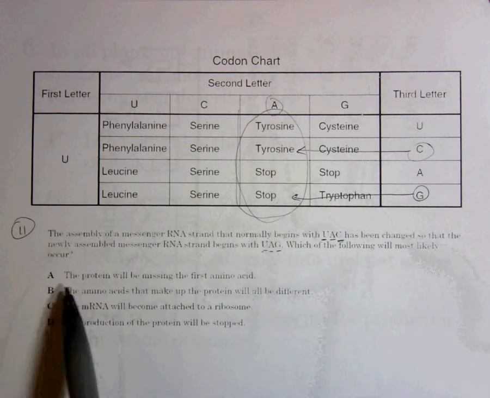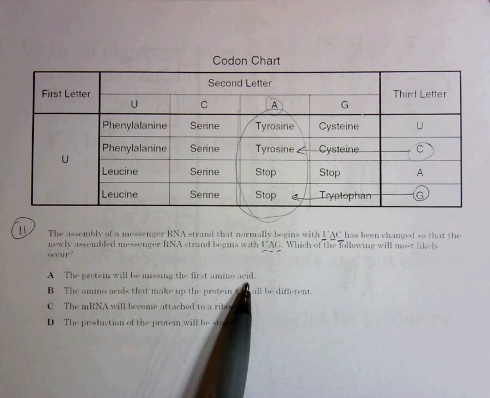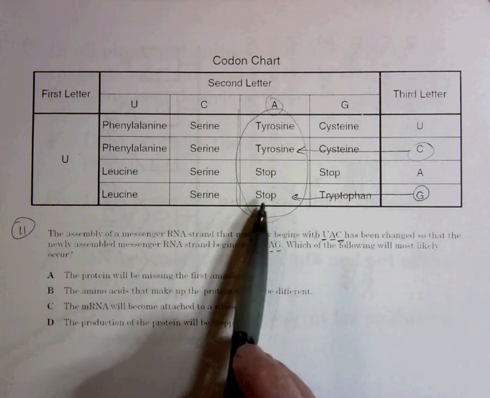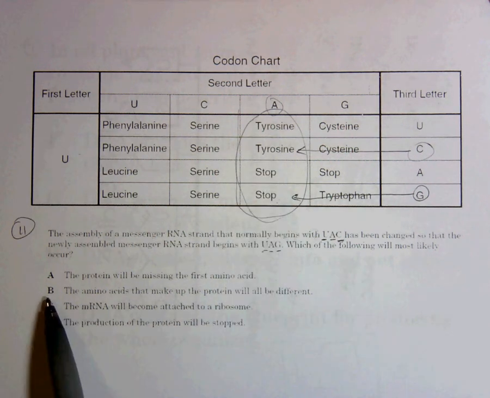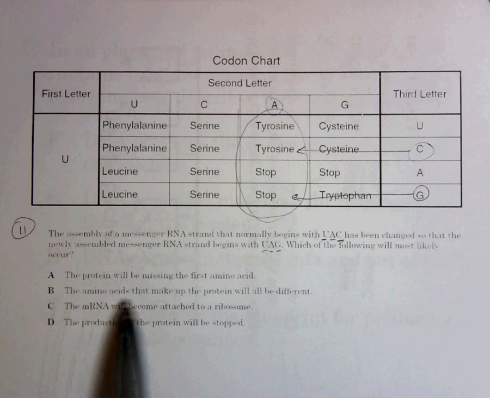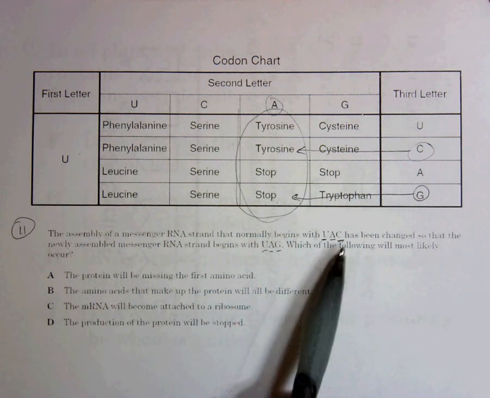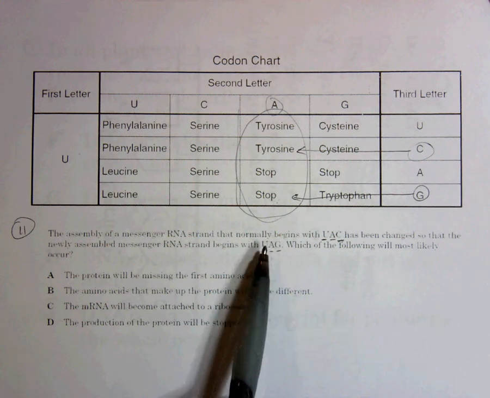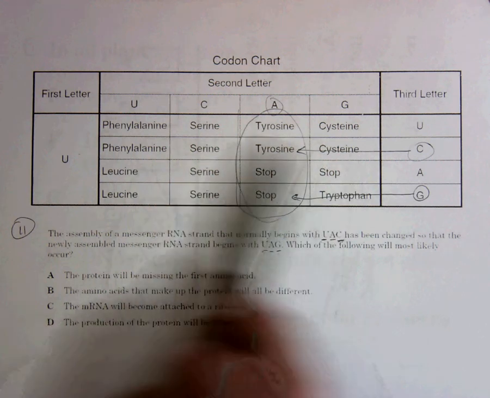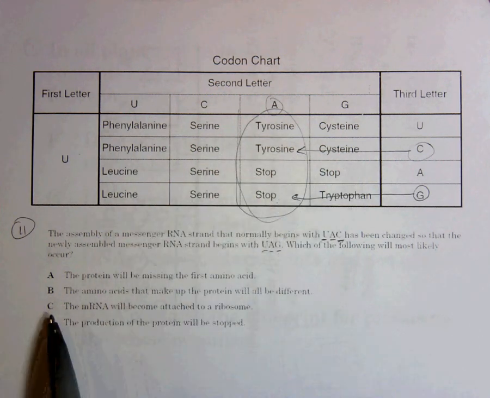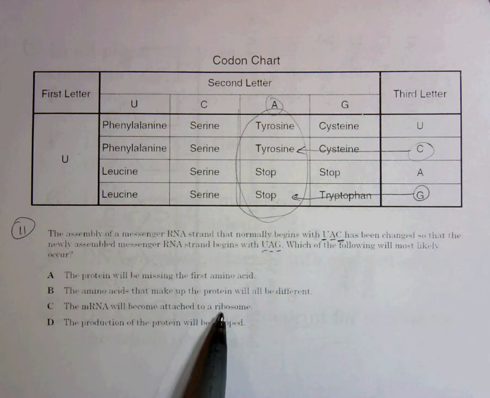So I look at my answer choices. A, the protein will be missing the first amino acid. Well, maybe, I don't know about that. It does say stop, and it was tyrosine. Let's keep reading. B, the amino acids that make up the protein will all be different. Well, no, not all of them. It only changed one codon, and every 3 of these letters codes for one of these amino acids in a protein. C, the mRNA will become attached to a ribosome. That doesn't make any sense at all.